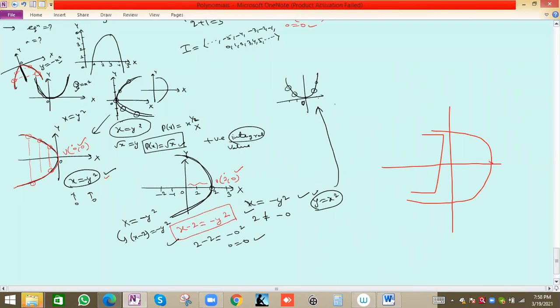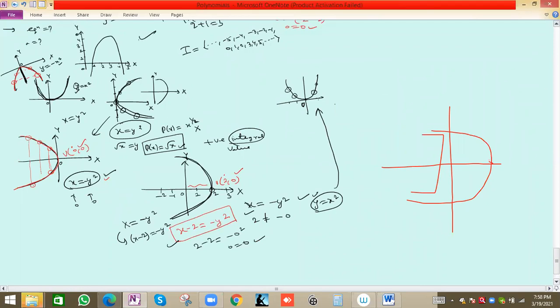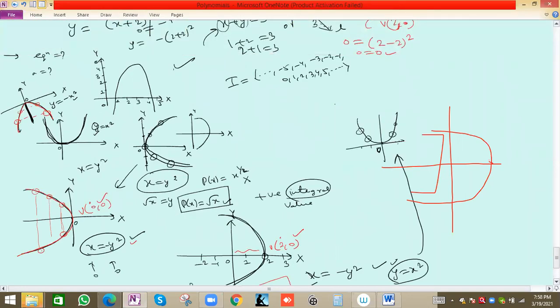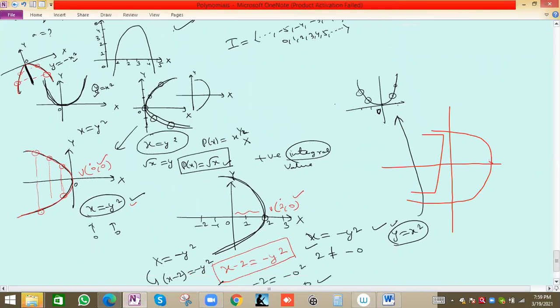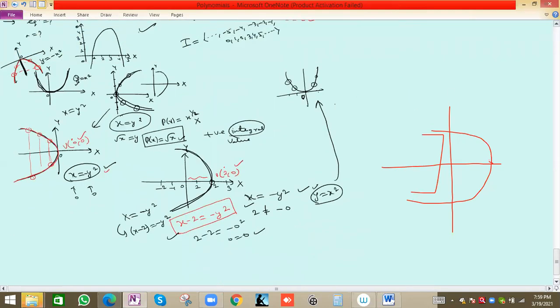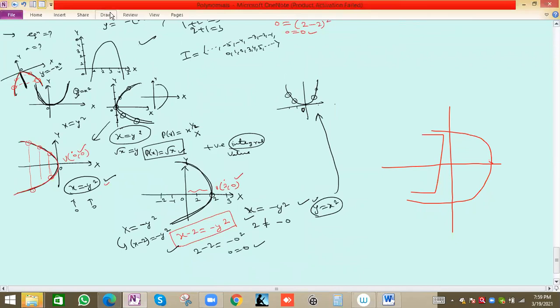This one was the question. After noting this equation, you can try this one. You have drawn now, that's why I cannot erase. Okay, no problem.